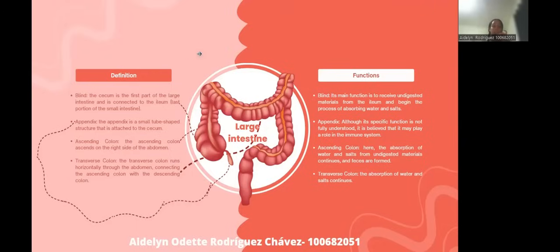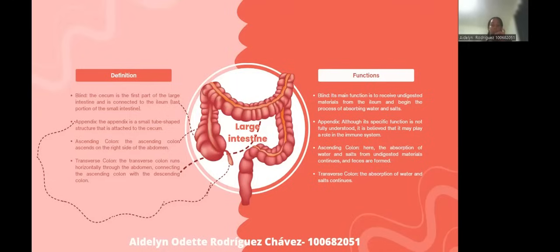The appendix is a small tube-shaped structure that is attached to the cecum. Function. Although its specific function is not fully understood, it is believed that it may play a role in the immune system.